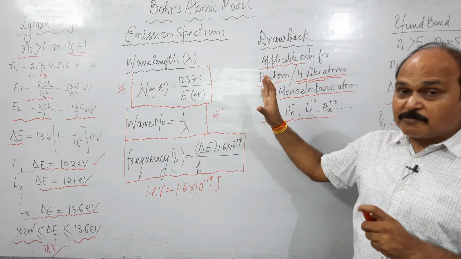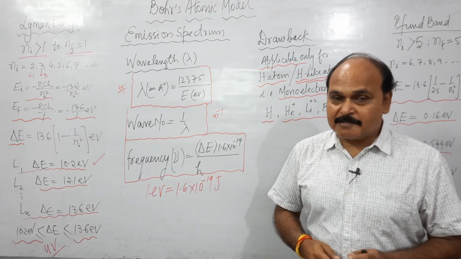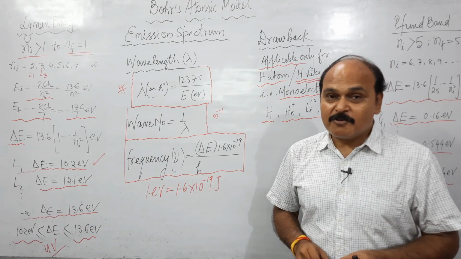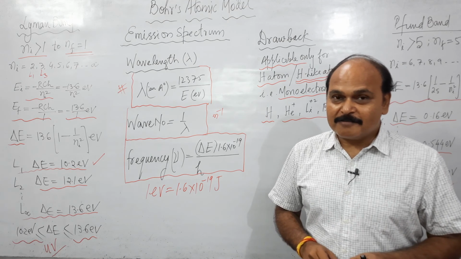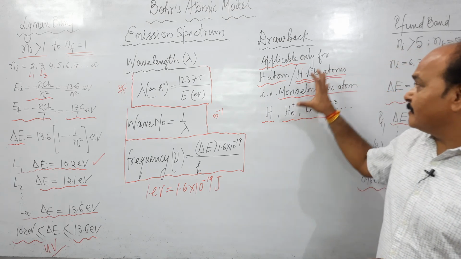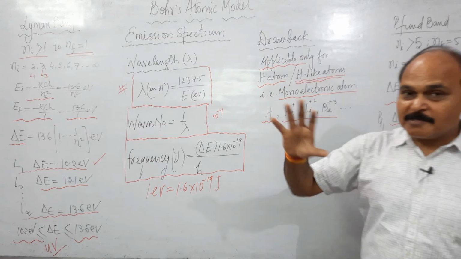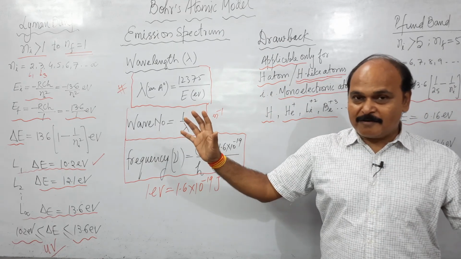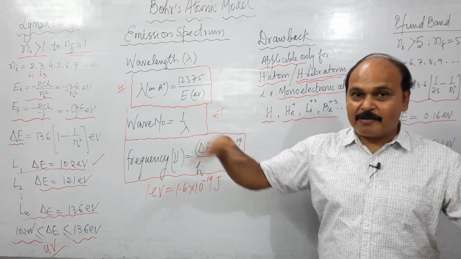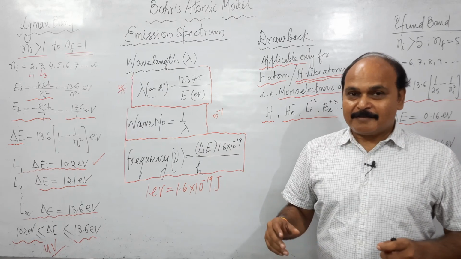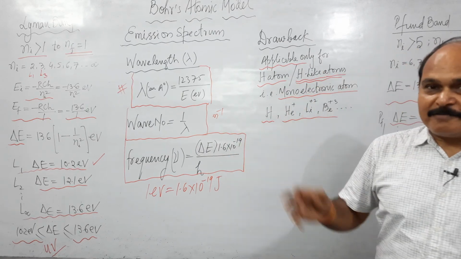And these drawbacks were overcome by various other scientists, and one of the most prominent scientists was Sommerfeld. After Sommerfeld correction, this model becomes the Bohr-Sommerfeld model, and then it becomes applicable for every atom, and it was further improved by various other scientists.